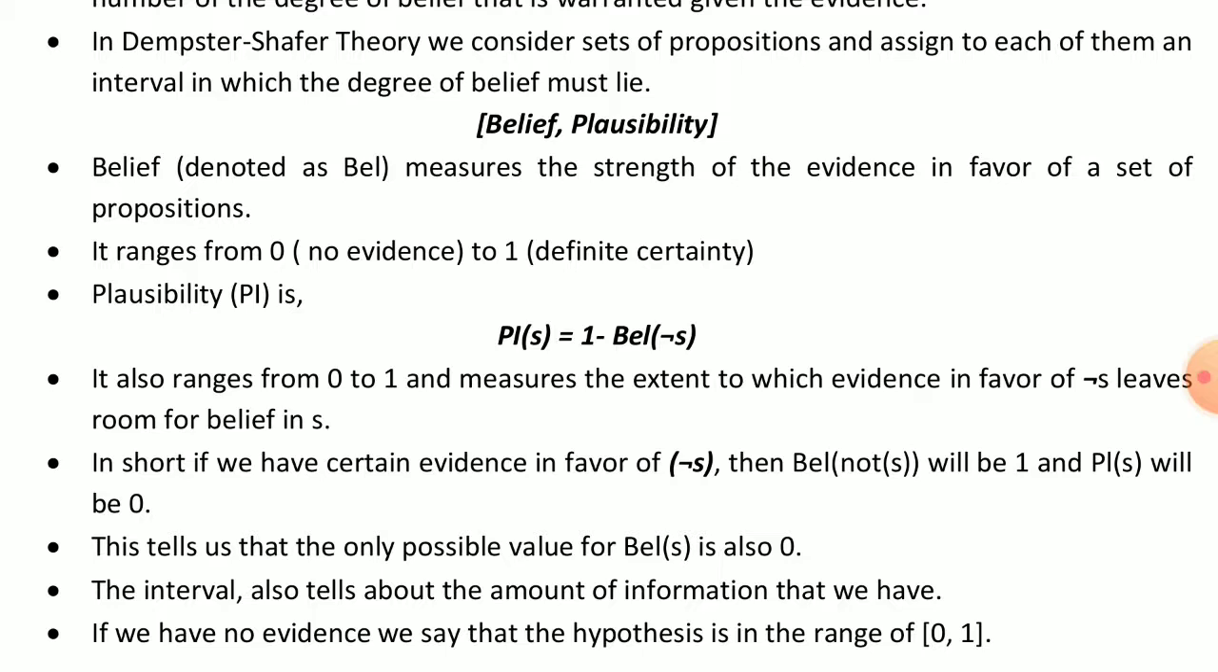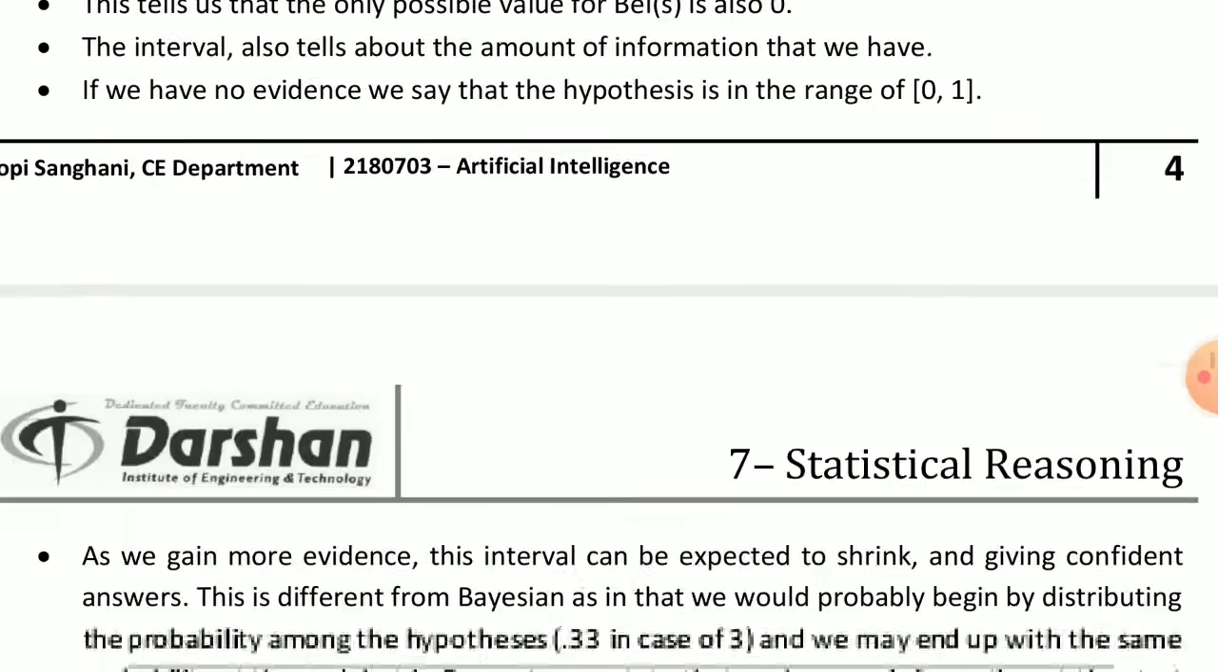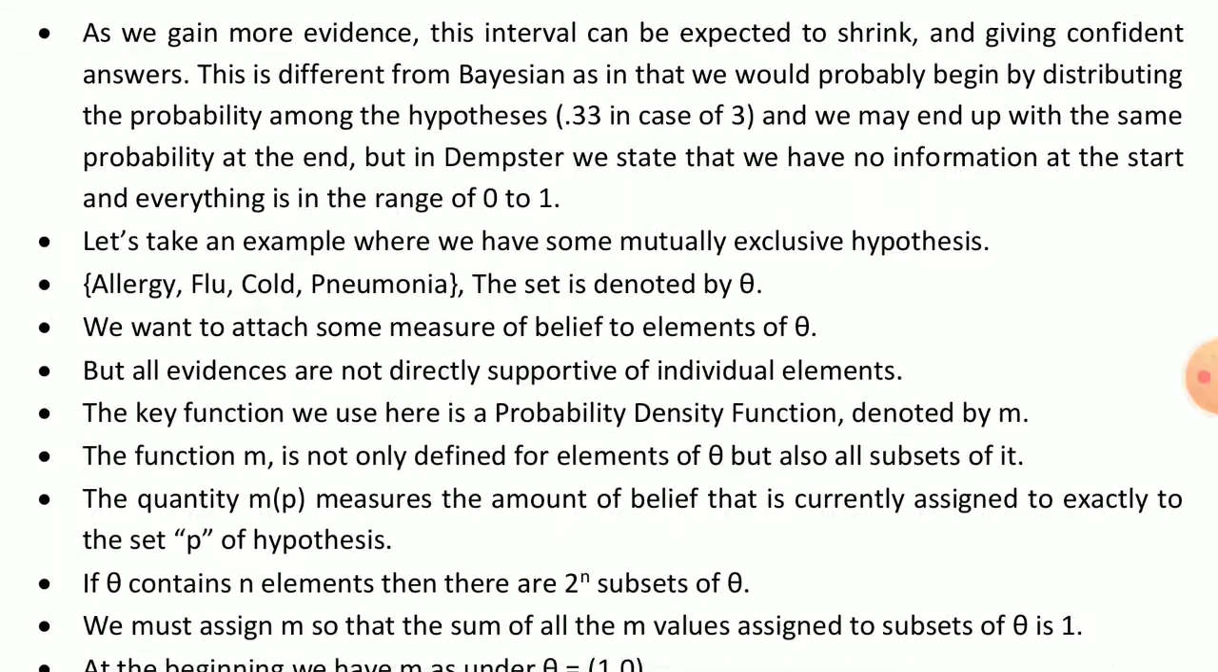If we have no evidence, we say that the hypothesis is in the range of 0 to 1. If we do not have any evidence, we can say that our hypothesis range is between 0 and 1. Now as we gain more evidence, this interval can be expected to shrink, giving a confident answer.